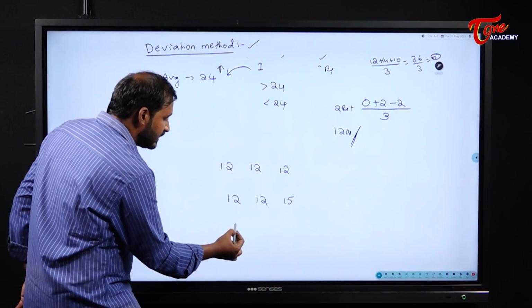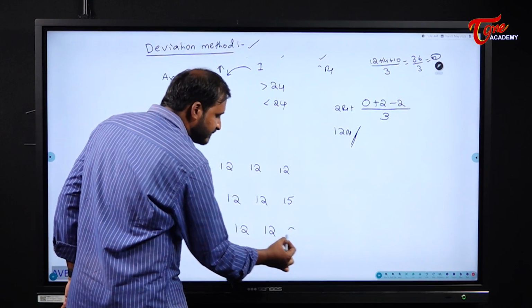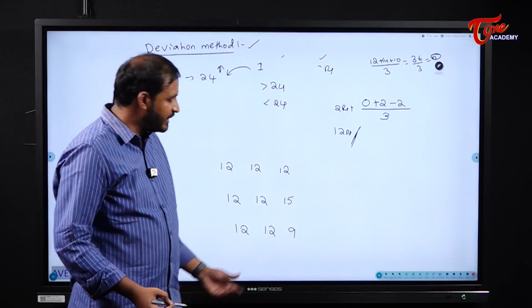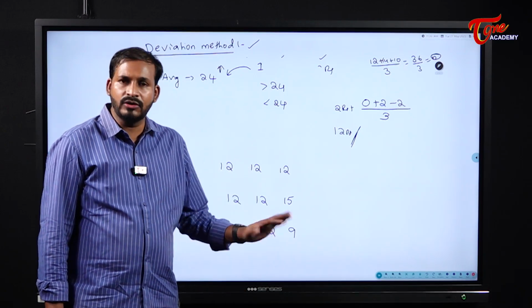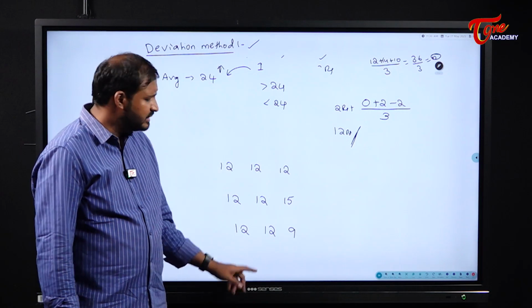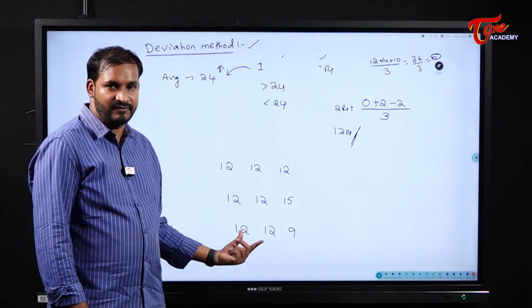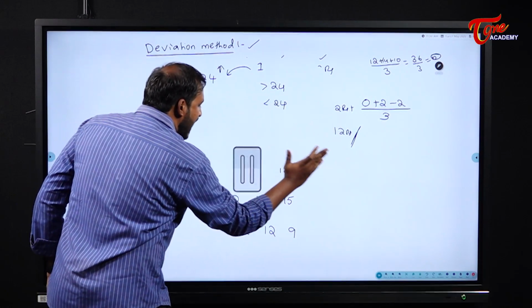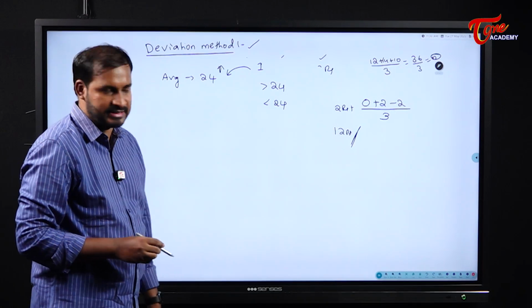Similarly, there are two friends whose weights are 12 and 12, and a newly added person's weight is 9. What will happen to the average? Now the average will come down below 12. What is the reason? Because the newly added person's weight is less than the previous average. That means the change in the average depends on the newly added person.